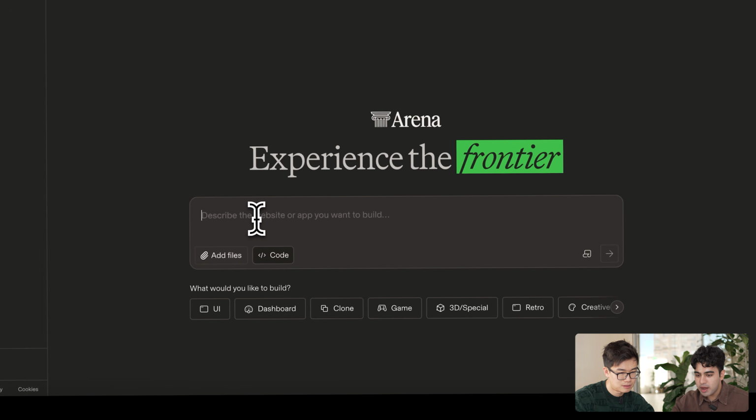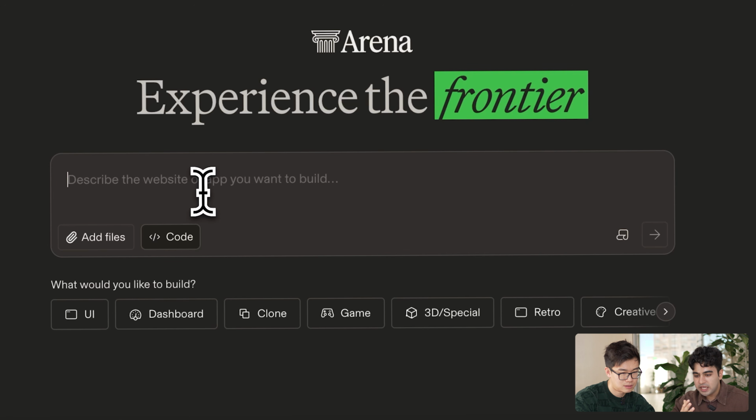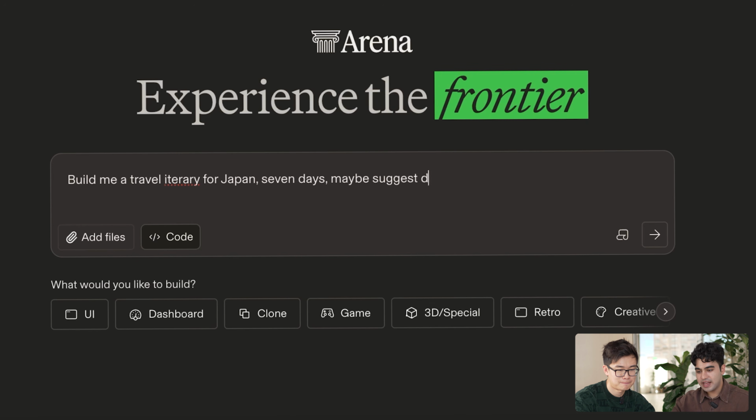So maybe we can prompt Code Arena to build me a travel itinerary for, let's say, a 7 to 10-day trip. I think that's good enough for a good, relaxing Japan trip. We can suggest different cities we want to go to, and it can do the heavy lifting for the actual research, because I'm not super familiar with the different cities.